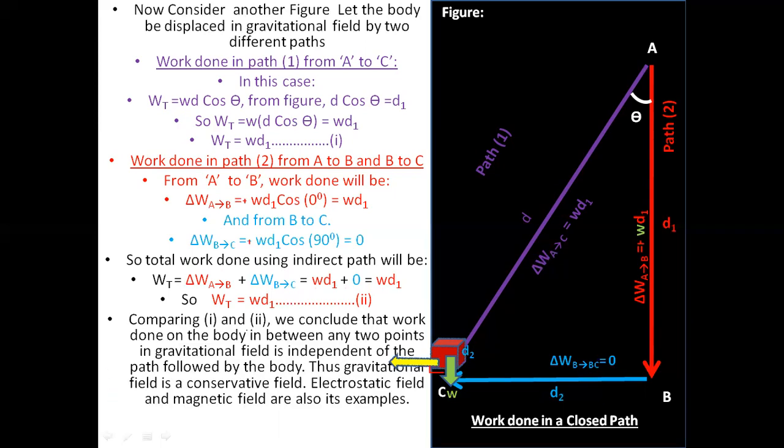Comparing equation 1 and equation 2, we conclude that the work done on the body between any 2 points in the gravitational field is independent of the path followed by the body. Thus, the gravitational field is conservative, and electrostatic and magnetic fields are also examples.